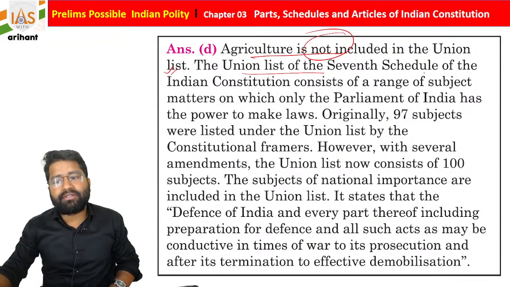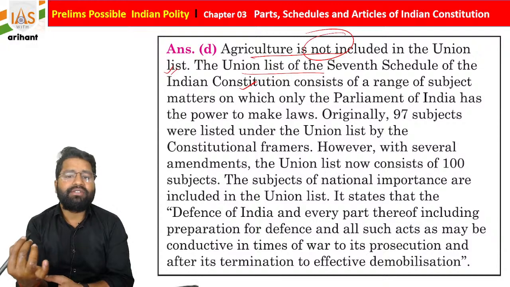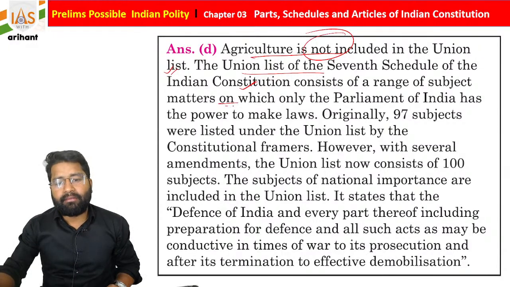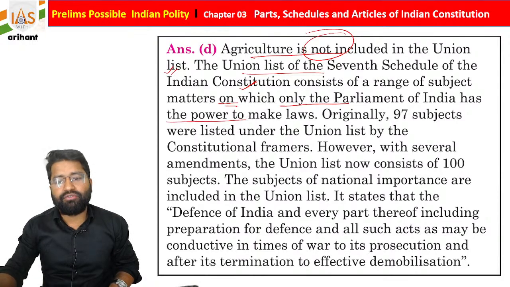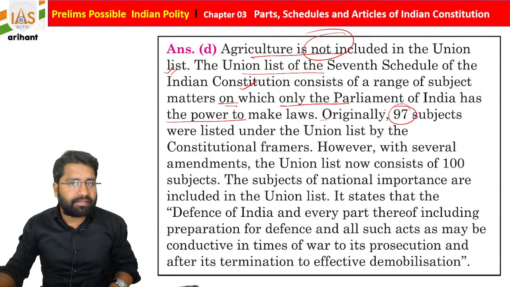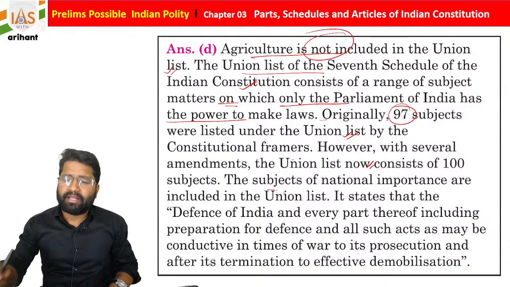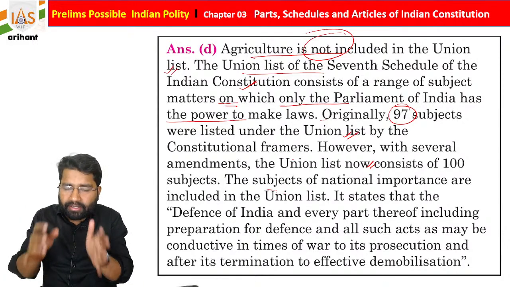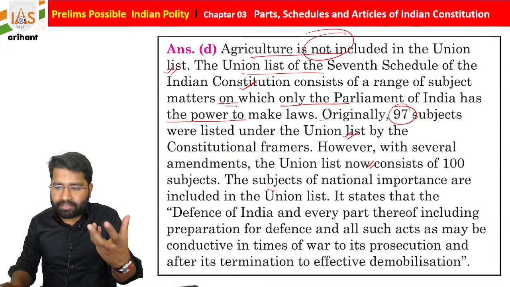The union list of the 7th Schedule of the Indian Constitution, as you know, consists of a range of subjects on which only the Parliament of India has power to make law. Originally there were 97 subjects, but now we have 100 subjects in the union list. Getting it? So basically, the matters under the union list which are important for the national interest are going to be included.